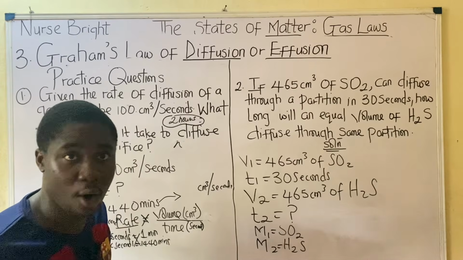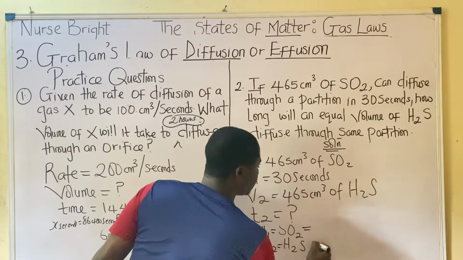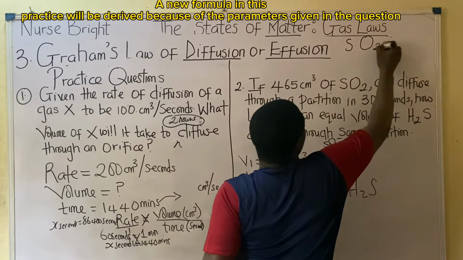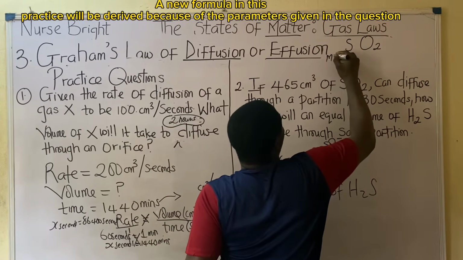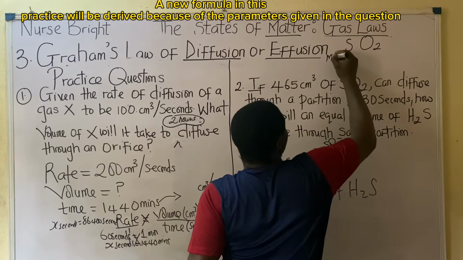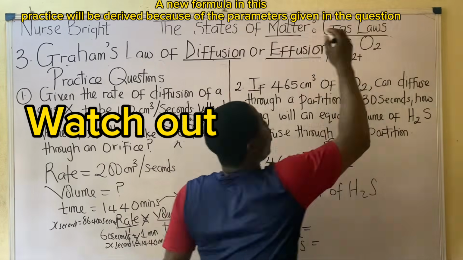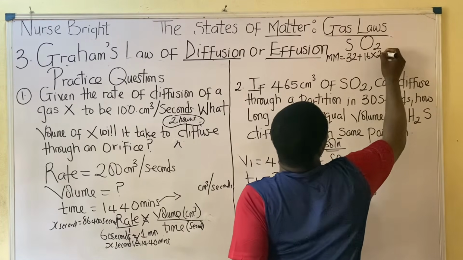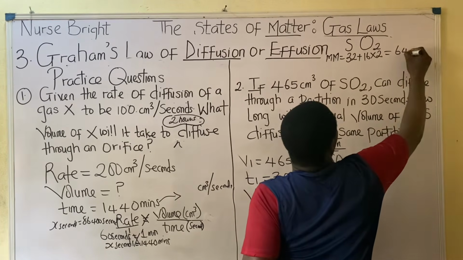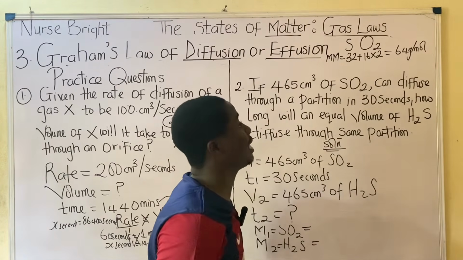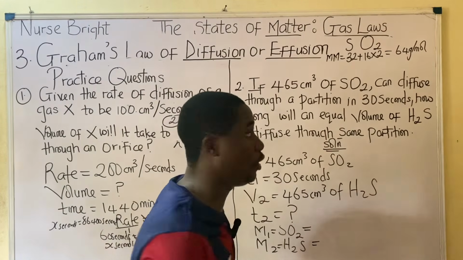They're simple. Okay, so let us calculate the molecular mass of each of them. How do we do that? Relating SO2, how do we get our molecular mass or the molar mass? Sulfur atomic mass is 32. You have to know that. Oxygen atomic mass is 16, and we have 2 of it, 16 times 2. So we have 64 grams per mole, because 16 times 2 is 32, and 32 plus 32 is 64. Hope you are following me.